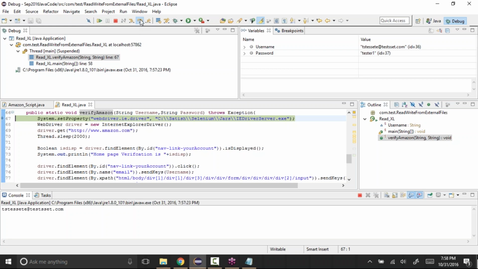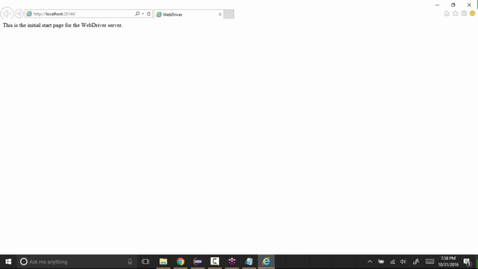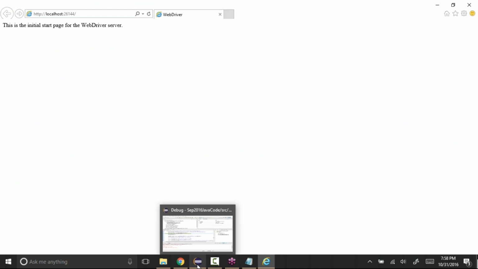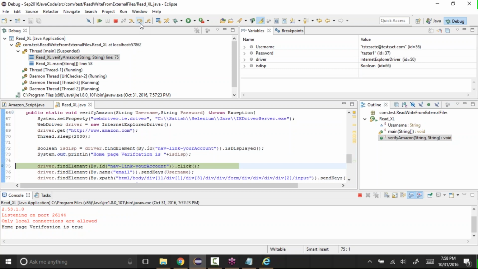So now we are creating the property, then we are creating the driver, like Internet Explorer driver. And then driver dot navigate get, then thread dot sleep. We are checking for that element, then home page verification is true.